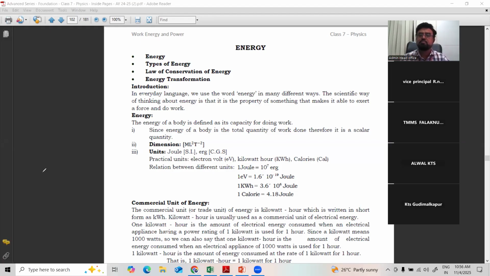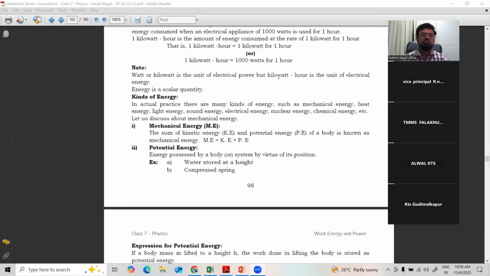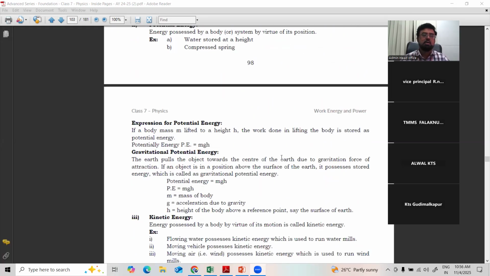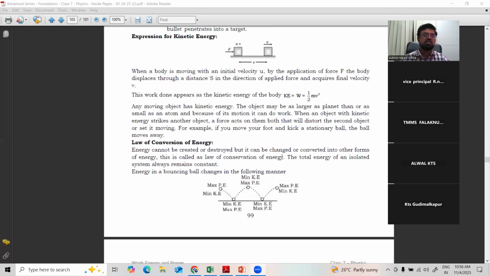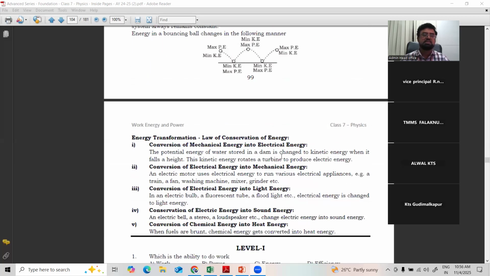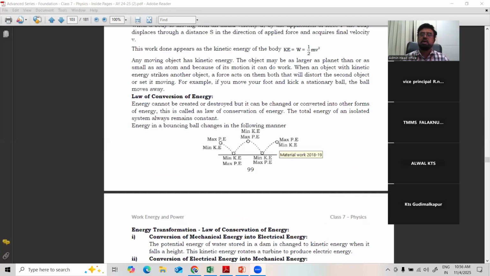Take an iron box. How do you press clothes with the iron? Because of heat only. Heat makes the cloth press. How are you getting heat? Because of electricity. When you pass electric current, that electric current is converting into heat energy, with which we press our clothes. That is transformation of energy from one form to another form. See, energy here: mechanical energy, potential energy, kinetic energy, gravitational energy. The total energy in a system remains constant. It may convert from one form to another form. That's all. There is no loss of energy.